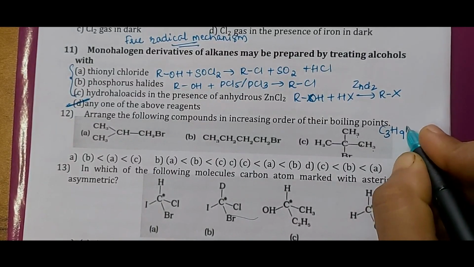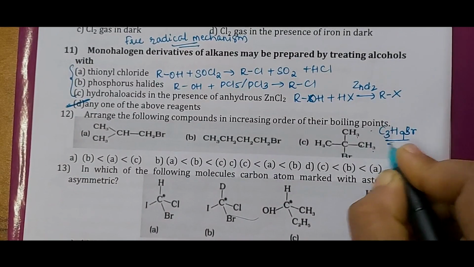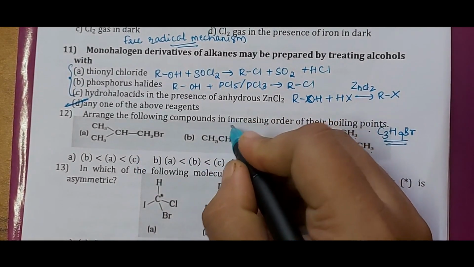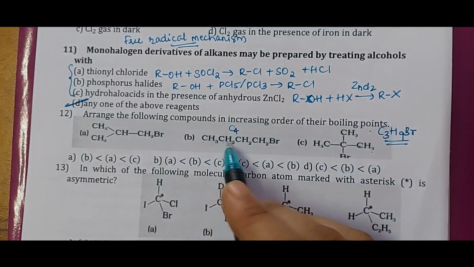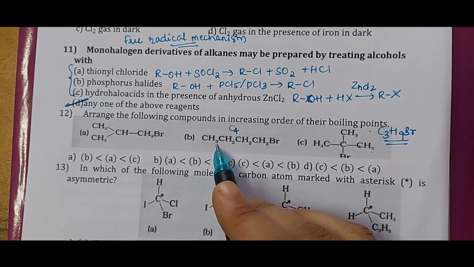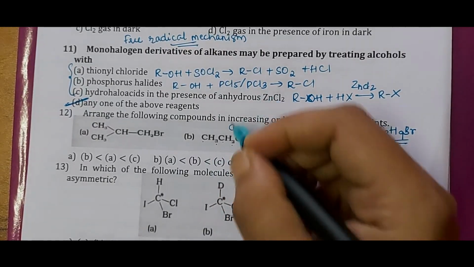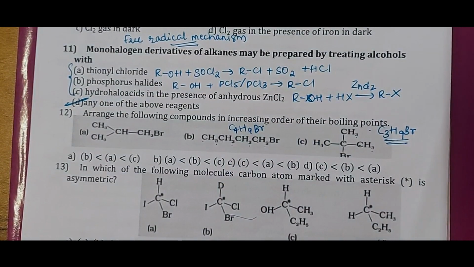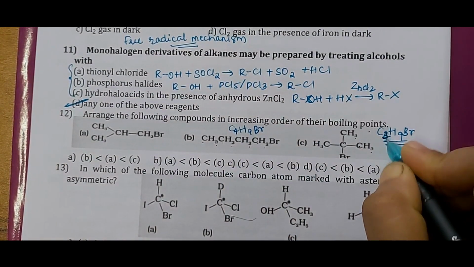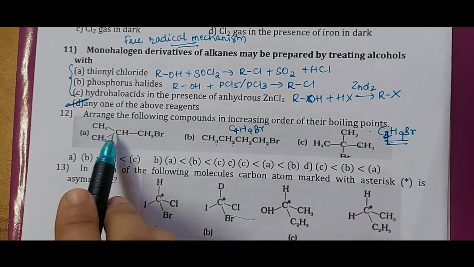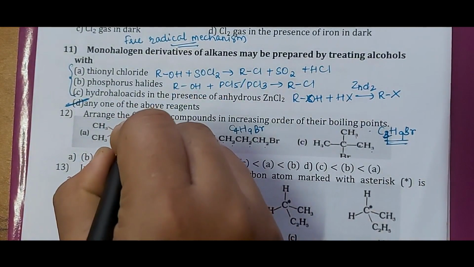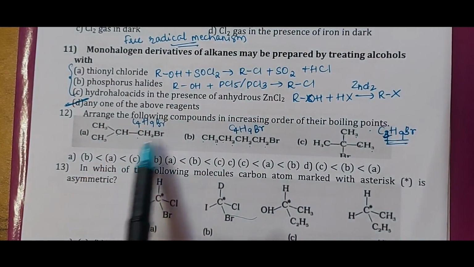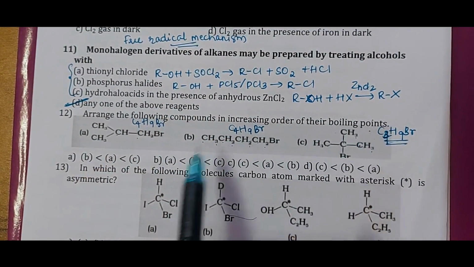Compound B is having 4 carbon atoms, 9 hydrogen atoms and 1 Br. Even compound A is having 4 carbon atoms, 9 hydrogen atoms and 1 Br. So all these have the same molecular formula, they just differ in their arrangement.